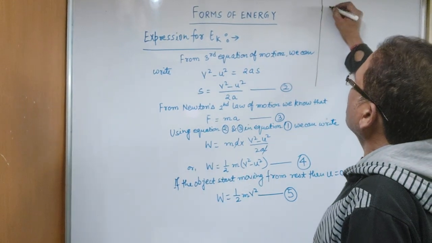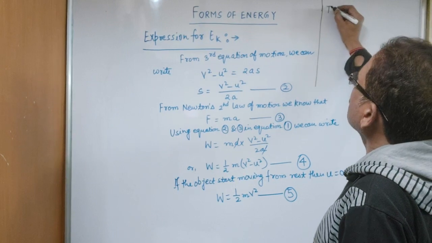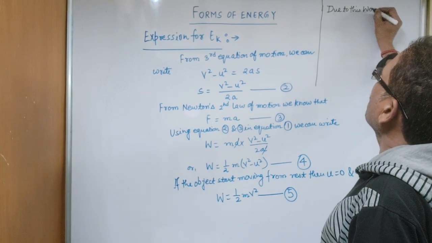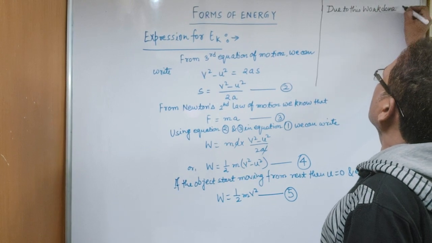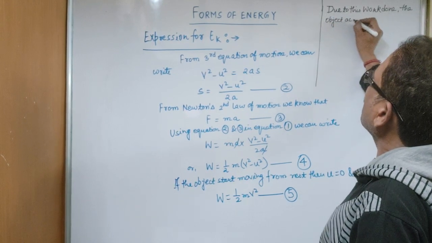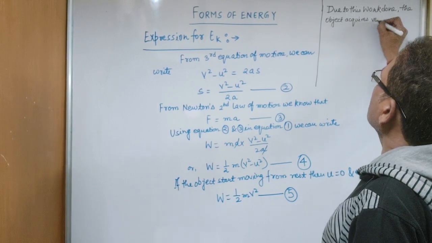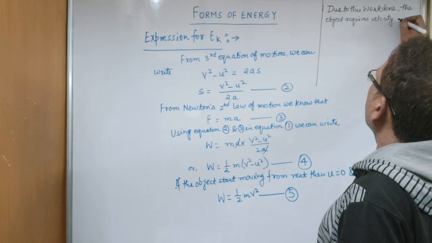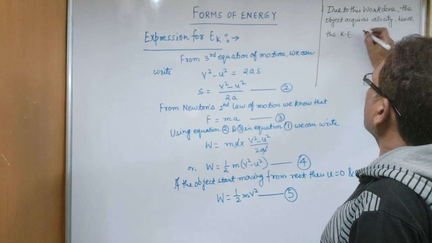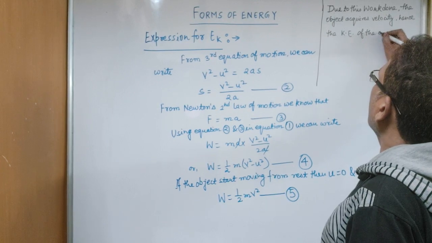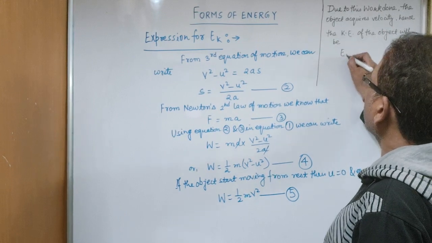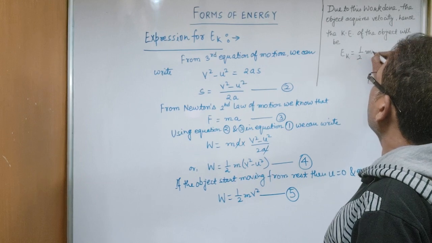so write it after equation 5: due to this work done, the object acquires velocity, hence the kinetic energy of the object will be Ek is equal to half mv square.